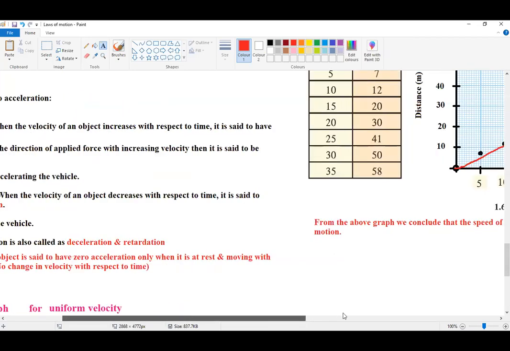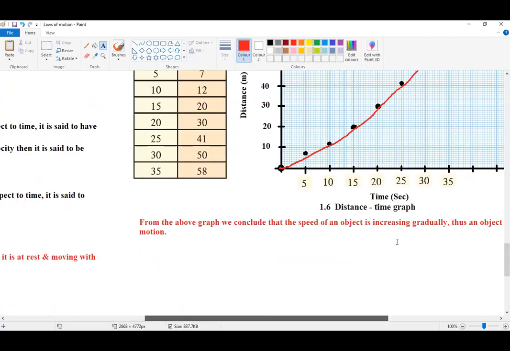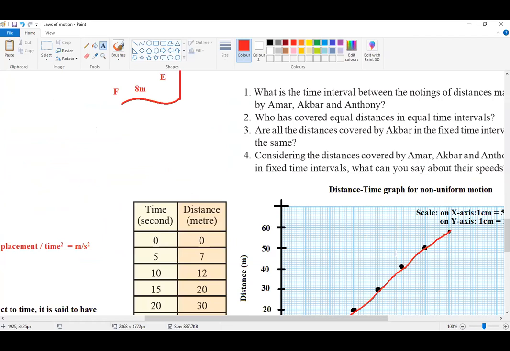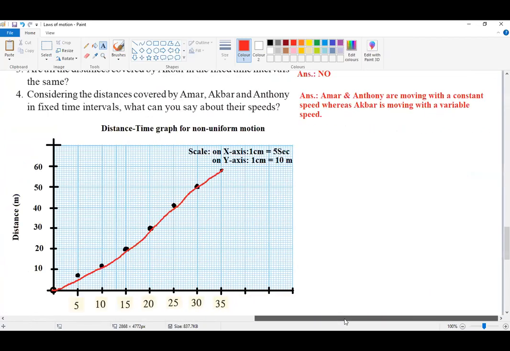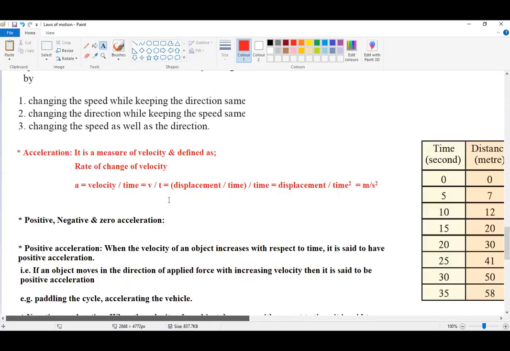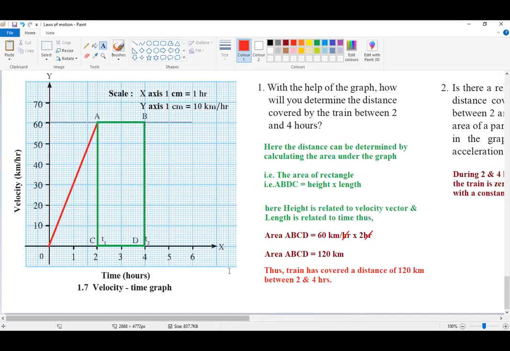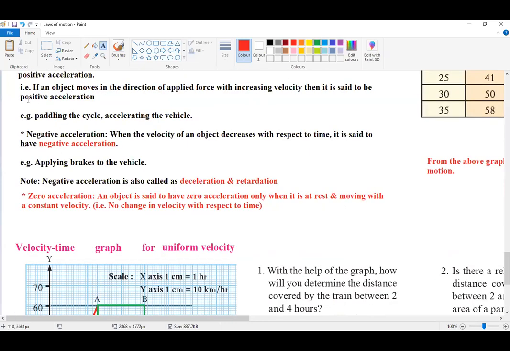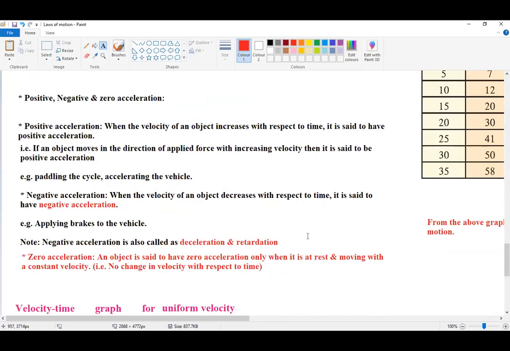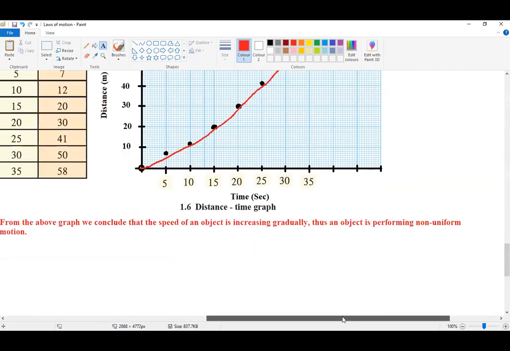So here we have the content with us. In fact, it is not a distance time graph. It is of non-uniform motion. Let's try to find the one which is of uniform motion. So we'll take this over. I have done with these definitions: positive, negative, and zero acceleration. Yes, sir.